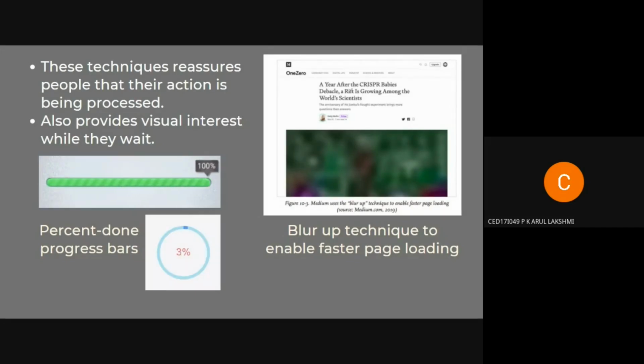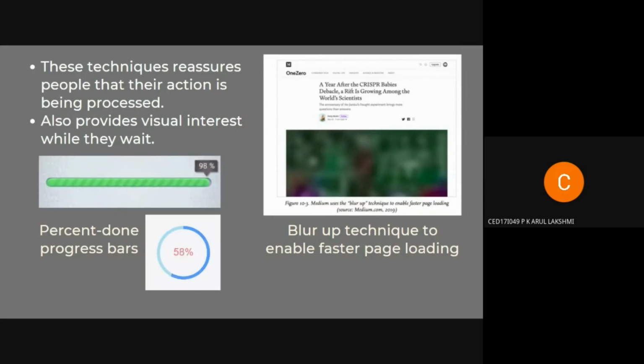Another way that most applications use is progress bars. These are called percent-done progress bars. They indicate how much of the task is actually completed. Research has shown that simply seeing a progress bar can make wait times more tolerable, regardless of the accuracy.